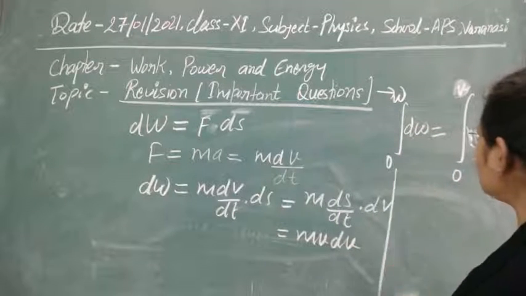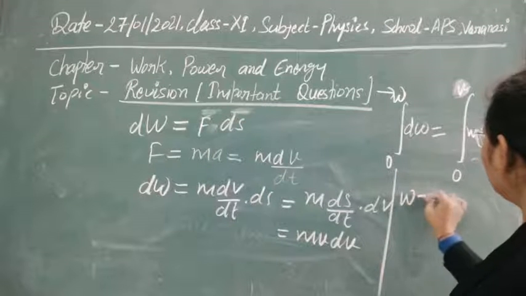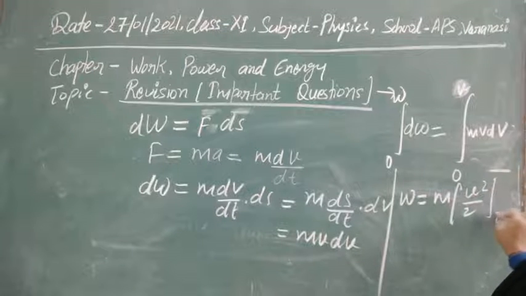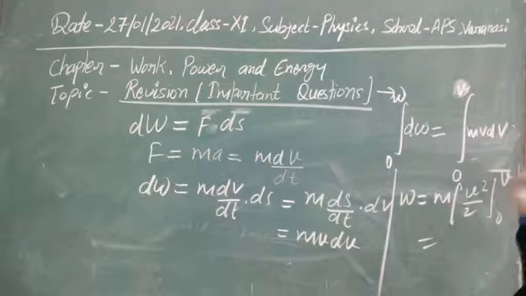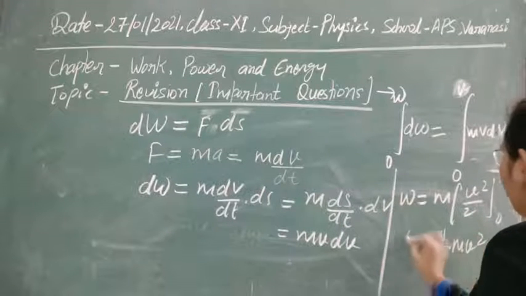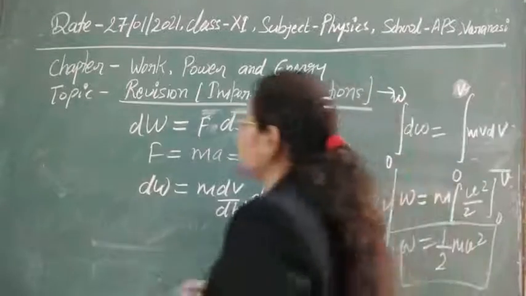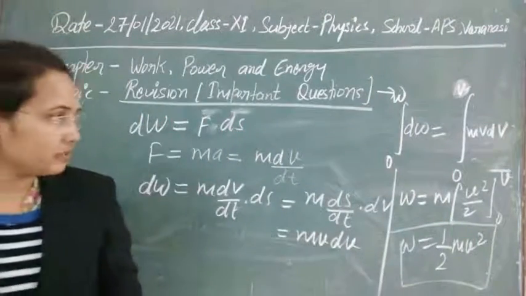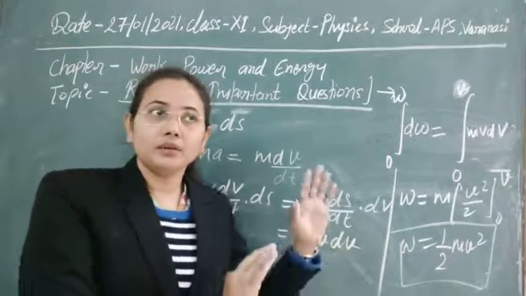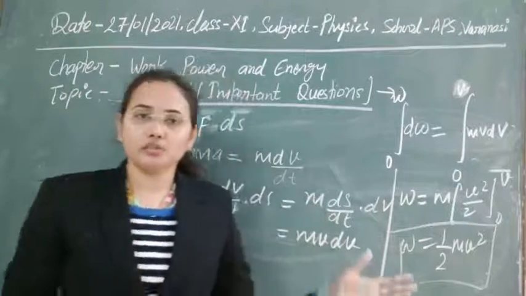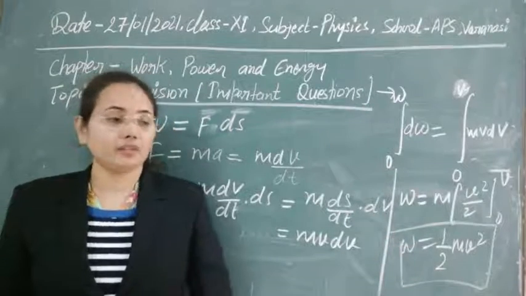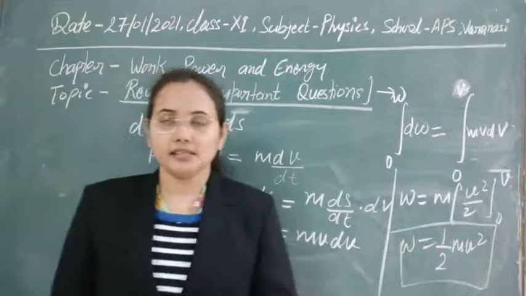If you integrate this value, W is equal to m times v square by 2, from 0 to v. Now just put in the limits, and finally we get half mv square. So this is the work done in making the displacement s, or simply the work done to change the state of rest into a state of motion. It means that it is the kinetic energy. So in both ways you can derive the kinetic energy.